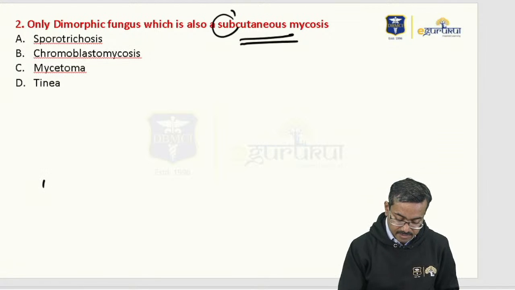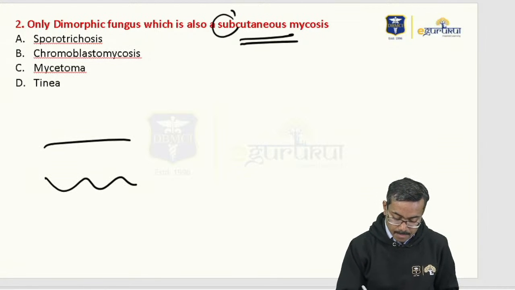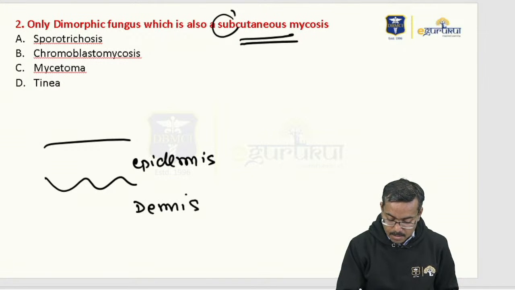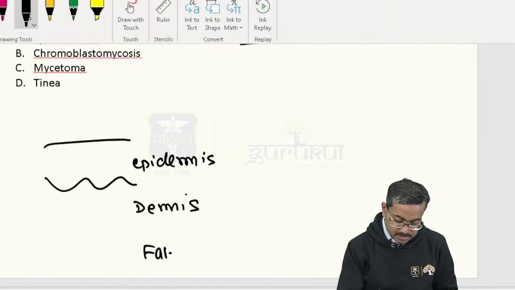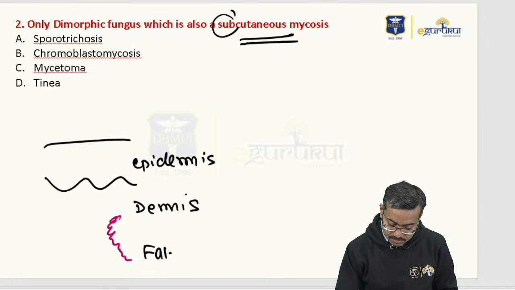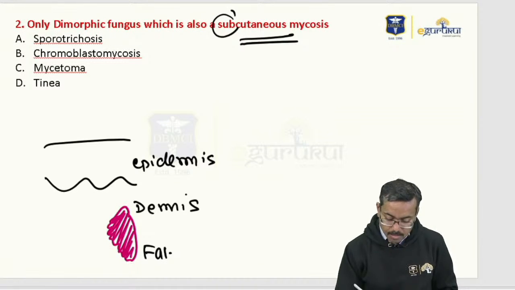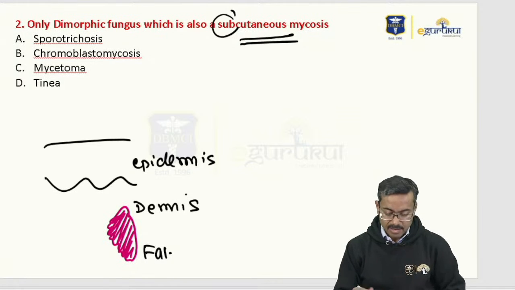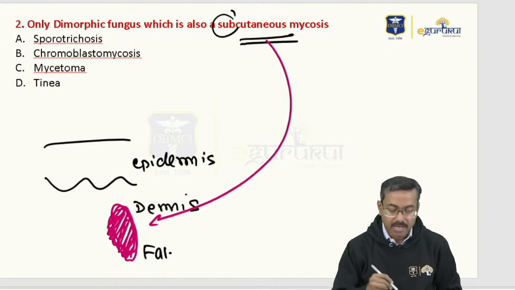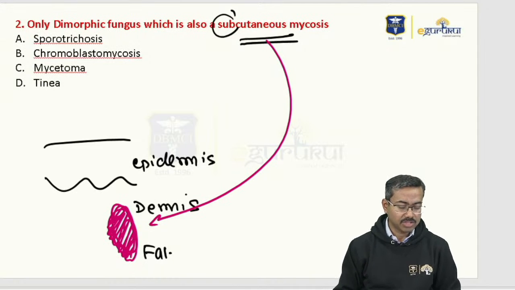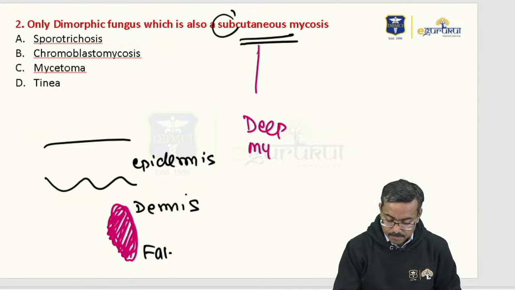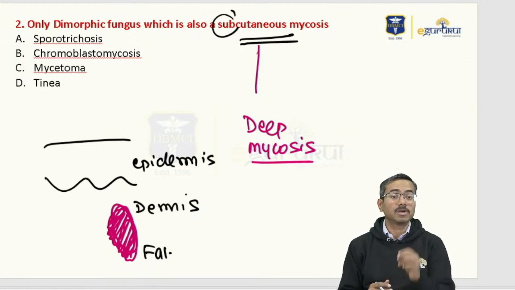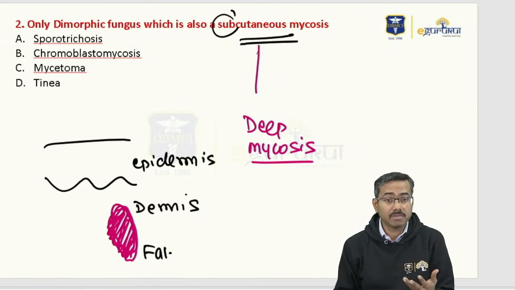Okay, so if this is the skin that I'm drawing, this is called the epidermis, this is called the dermis, and this is called the fat. So three layers of skin, right? Now if you have a fungus somewhere here, meaning a bit in the dermis, a bit in the fat, this is called subcutaneous, meaning below the cutaneous architecture, right? Below the area. So these are also called deep mycosis, because it's deep. It's not superficial.